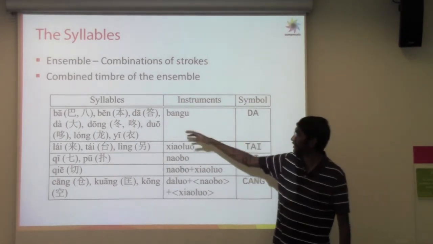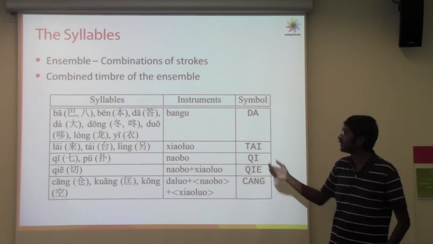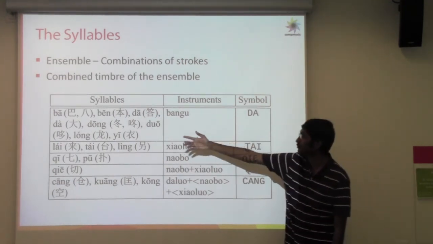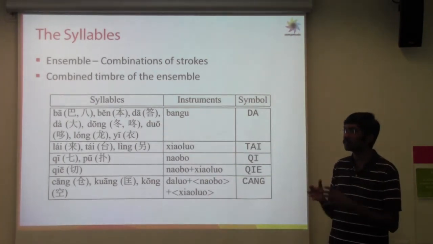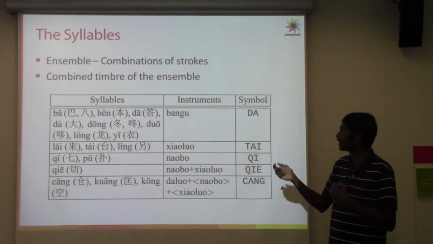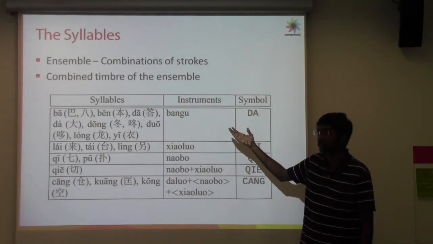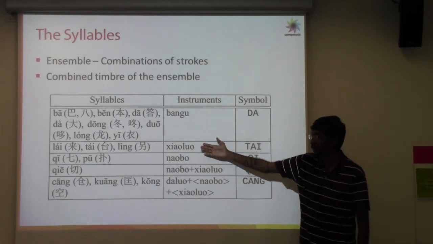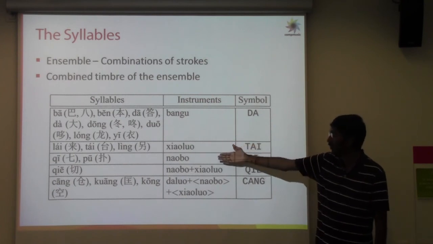So the main syllables are the ones which are played with the bangu, which is a drum, and they can all be grouped together. They all have different functional roles, for example long and dong are used at the beginning of the percussion pattern, but in terms of timbre it's the same drum. So for our engineering analysis purposes, we could use that as a single stroke by just the bangu. And then we have the chalo, which is the small gong, and those are the syllables, and then we have the naubo.